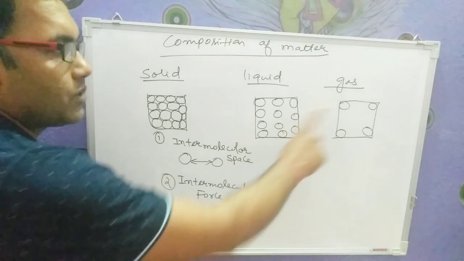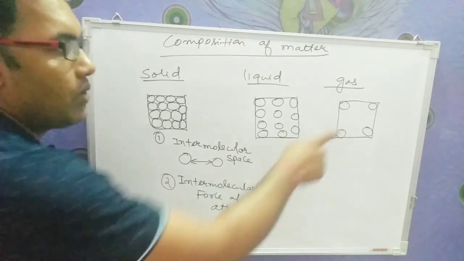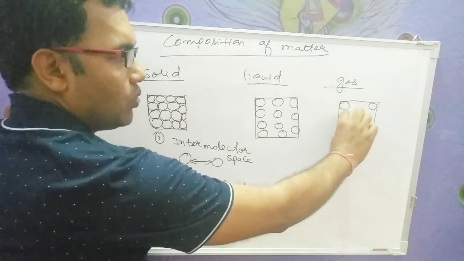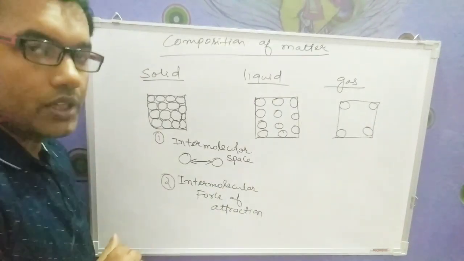Now coming to the third one, that is gases. In gases, the intermolecular space is maximum. As you can see, more of the gap is between the molecules.